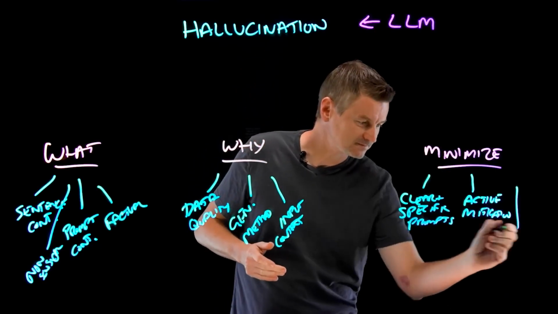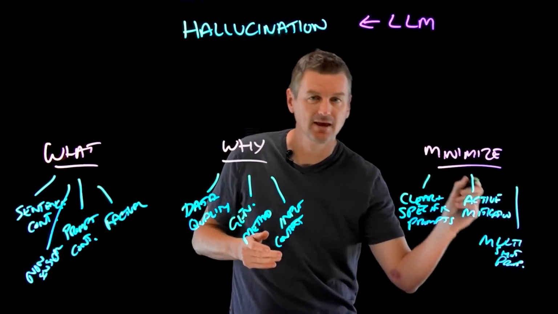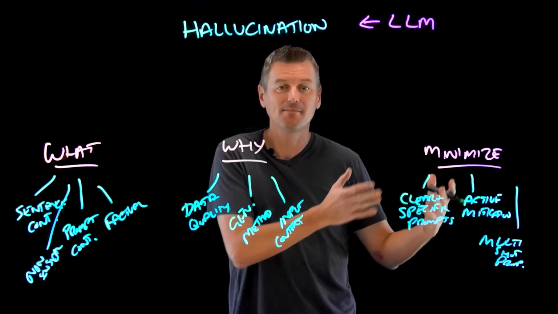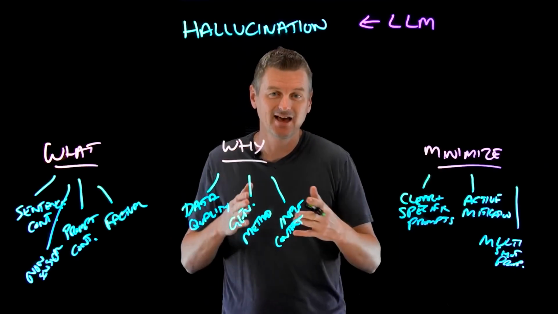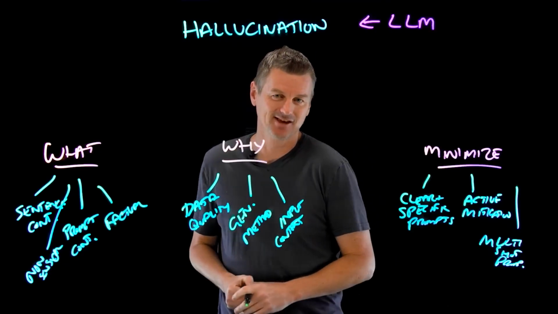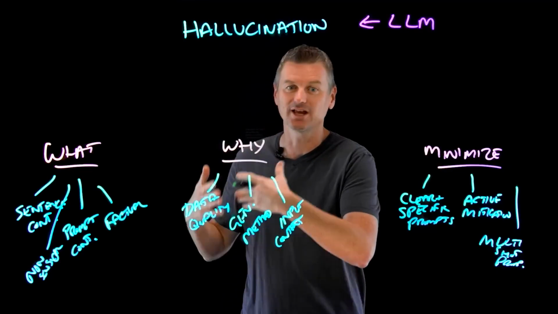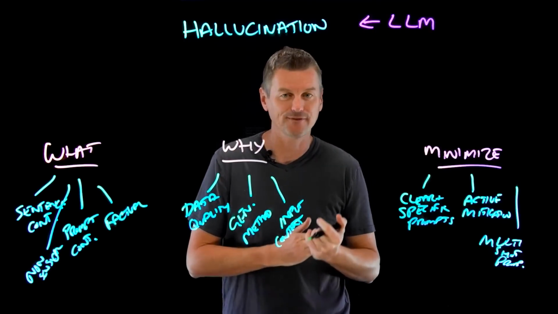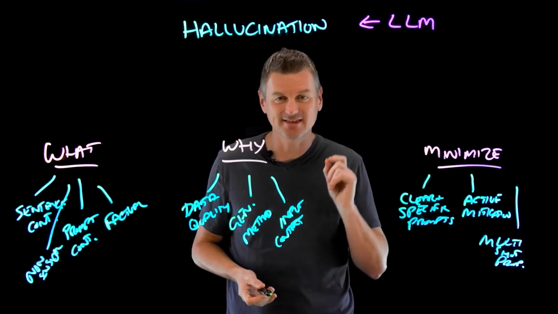And then one more is multi-shot prompting. In contrast to single-shot prompting, where we only give one prompt, multi-shot prompting provides the LLM with multiple examples of the desired output format or context, and that essentially primes the model, giving a clearer understanding of the user's expectations. By presenting the LLM with several examples, we help it recognize the pattern or the context more effectively, and this can be particularly useful in tasks that require a specific output format, so generating code, writing poetry, or answering questions in a specific style.